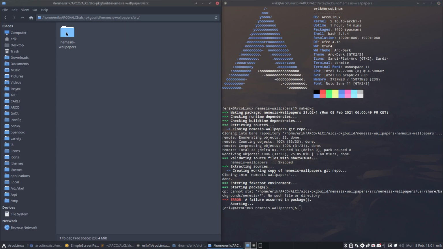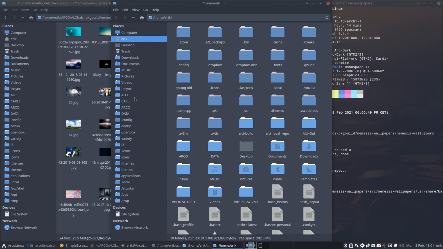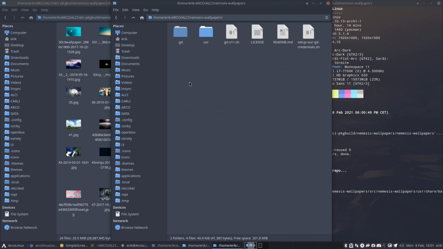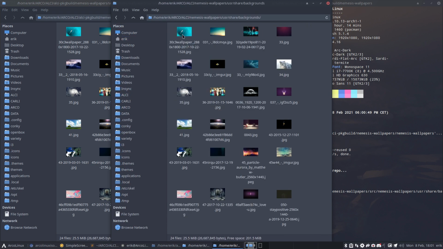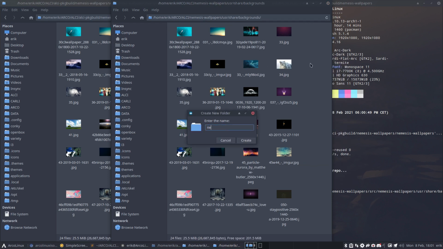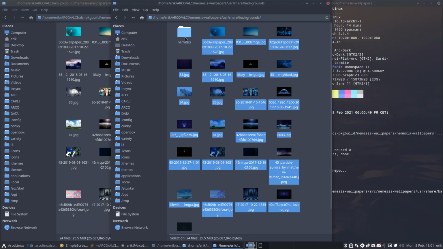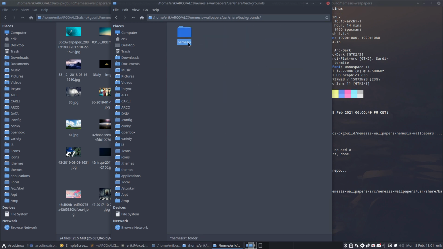This is the source. What's coming in is user, share, backgrounds, and no nemesis. There is no folder nemesis. We forgot the name nemesis. Okay, no problem. Go back. Go to ALCI, nemesis-wallpapers, user, share, backgrounds. Right. Create folder, nemesis. Otherwise, we are spreading our wallpapers all over our system. That's not ideal. Voila. We push it back to the internet.